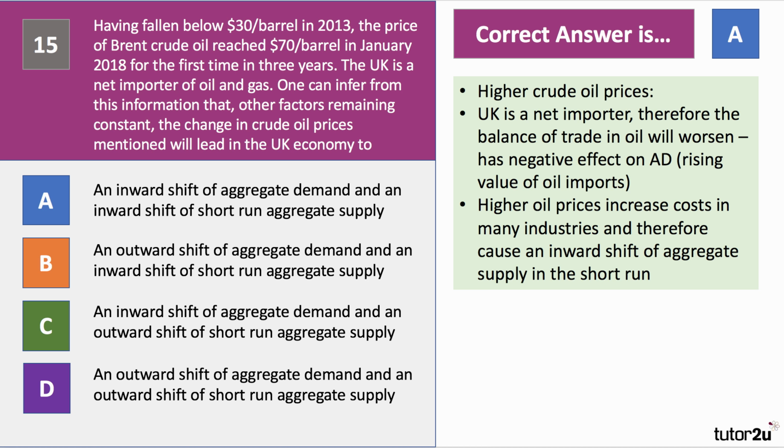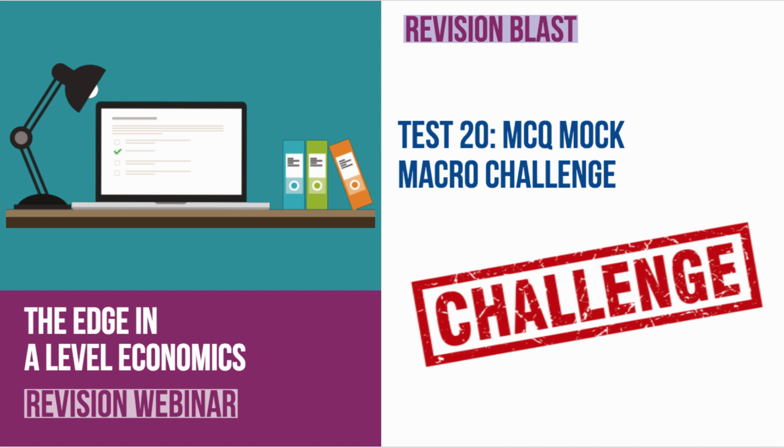The other side, aggregate supply will shift to the left because many industries, many sectors, transport, logistics, the energy industry use oil as an input. If the cost goes up, the aggregate supply curve will shift to the left, in the short run at least.